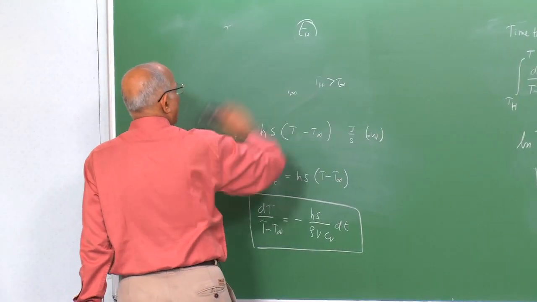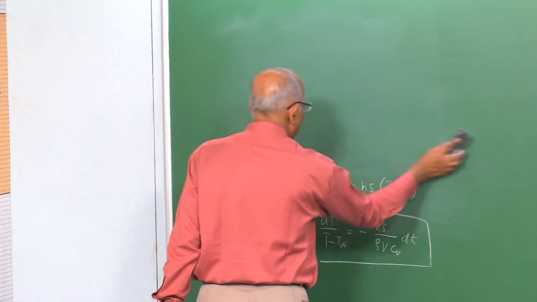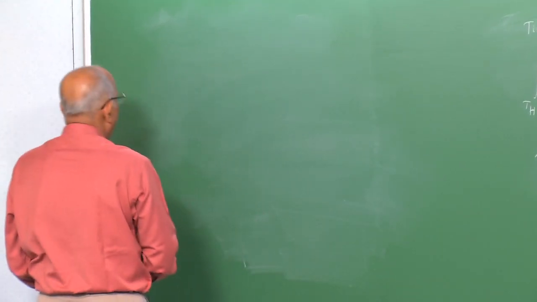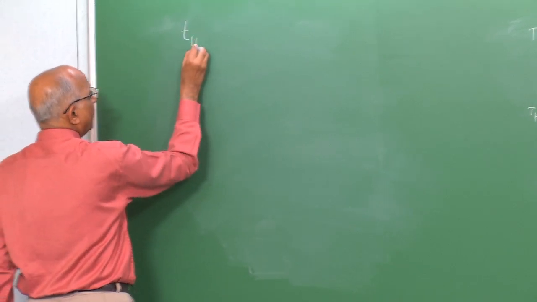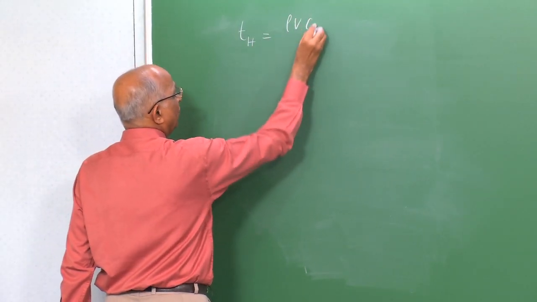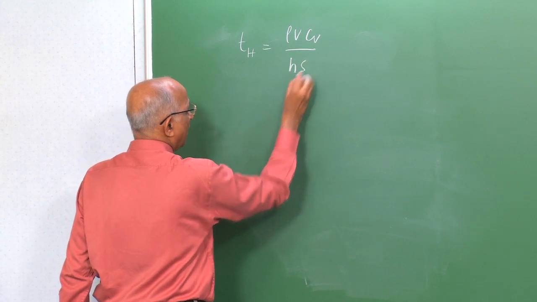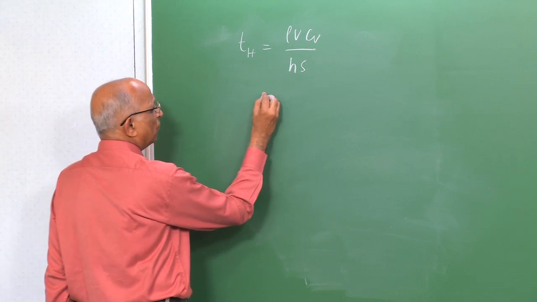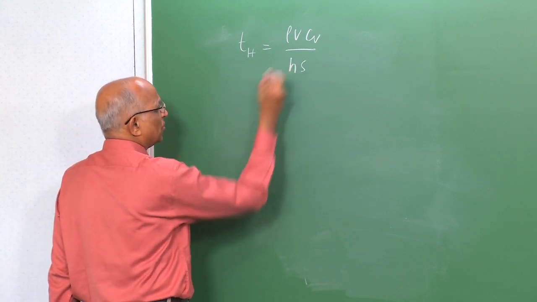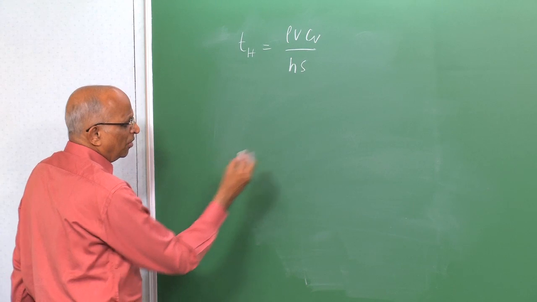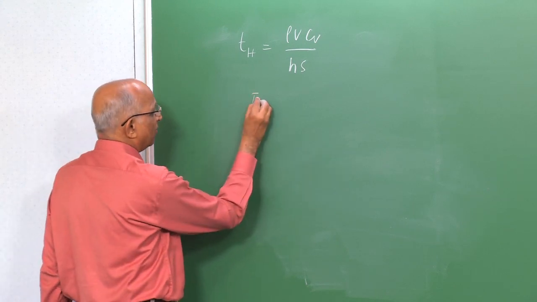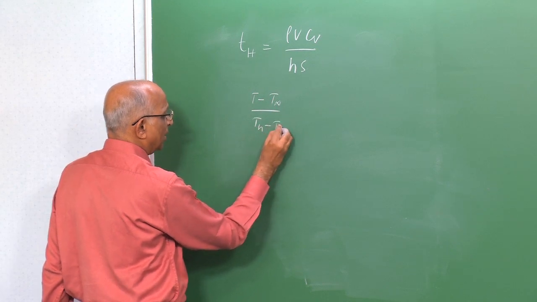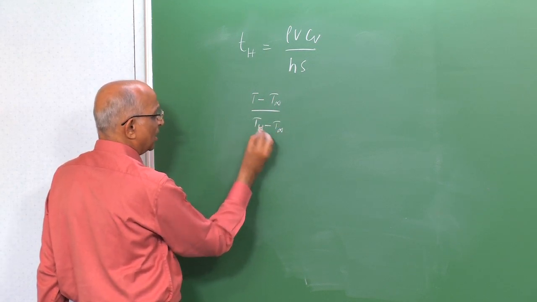We tell ourselves, well, I have been able to calculate the heat transfer time. Let's put it down. I say, well, Th is equal to rho V Cv divided by Hs. Many people also call the heat transfer time the thermal response of a system. Why is it? If I take a look at the expression, I have T minus T ambient divided by Ti minus T ambient, that is the initial value, over here.